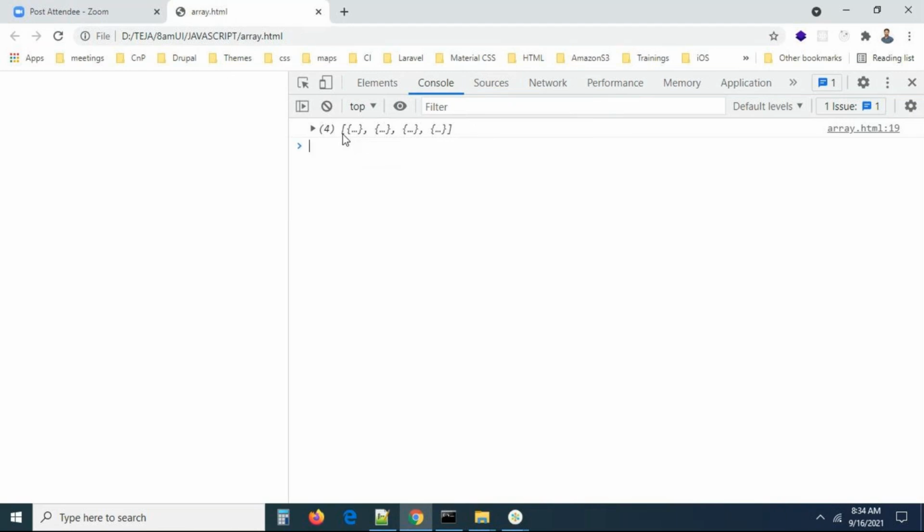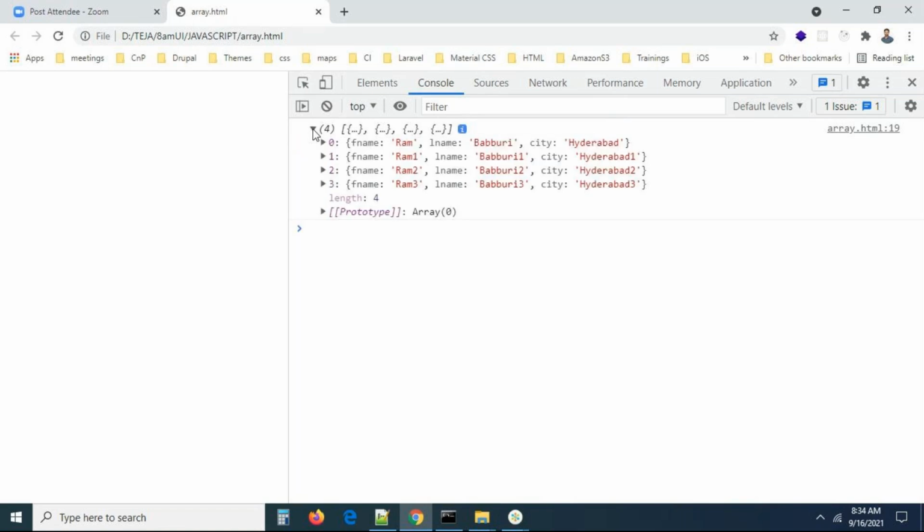When I keep the mouse on each curly bracket, it says an object, an object, an object. If you expand the triangle symbol, you can see every object's information, and the length of the array: the total number of elements is four. Four elements are four objects, and array of 0 is exactly the first element of the array, then the second, the third, and this is the fourth element.